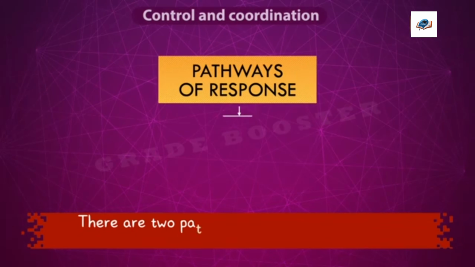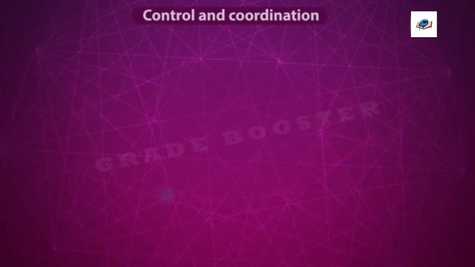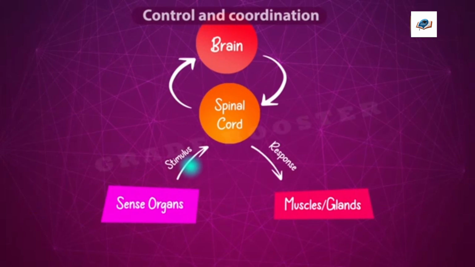And here, there are two pathways in which responses are produced to stimuli in our body. In one pathway, information about the stimulus passes to the spinal cord and then from the spinal cord to the brain. Now the response is generated in the brain. That means the processing of information about the stimulus takes place in the brain. Now the brain processes the information and produces some response. It gives some orders which are passed down to the spinal cord, and again from the spinal cord they finally reach the muscles.